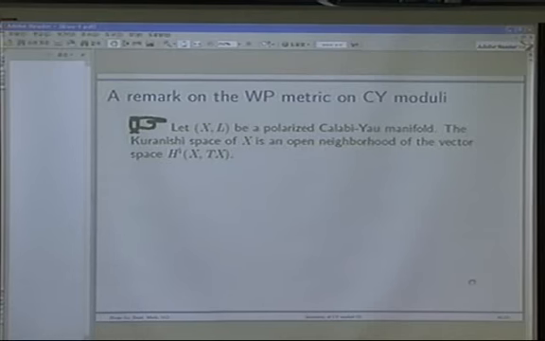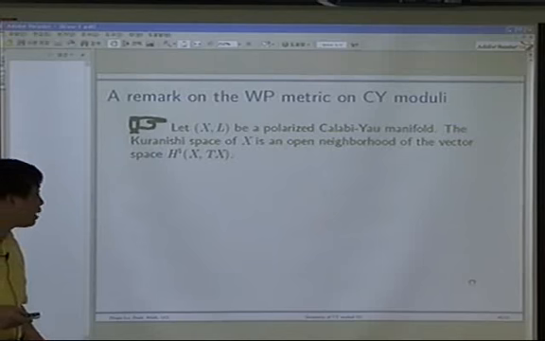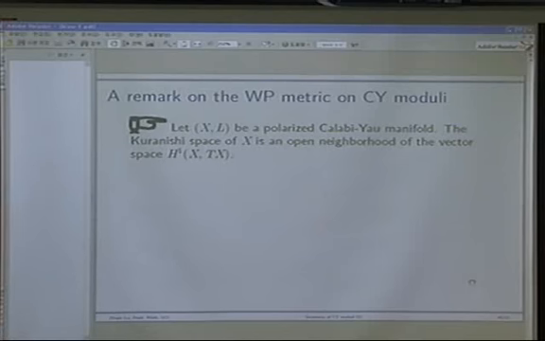This is because of a big theorem of Mumford, which states that the moduli space of a polarized compact Kähler manifold is a complex variety, and so this is a global theorem. On the other hand, by Kodaira, Spencer, and Kuranishi, we know that the local deformation space of any compact complex manifold is always an analytic set. But globally, it may not even be a Hausdorff space.